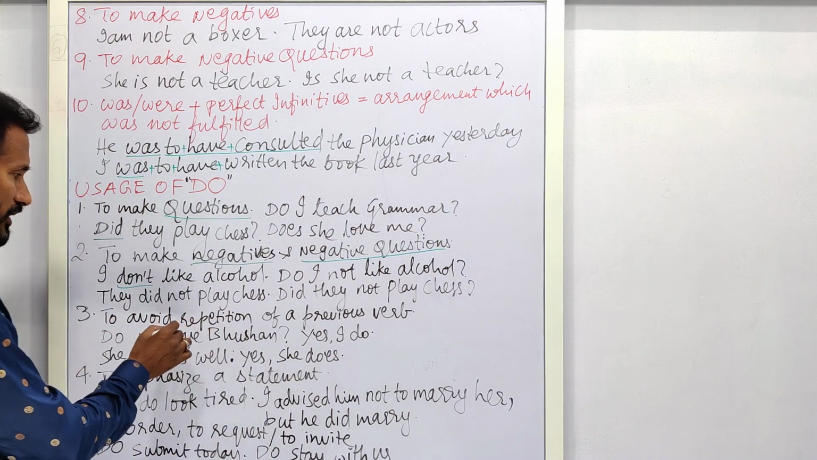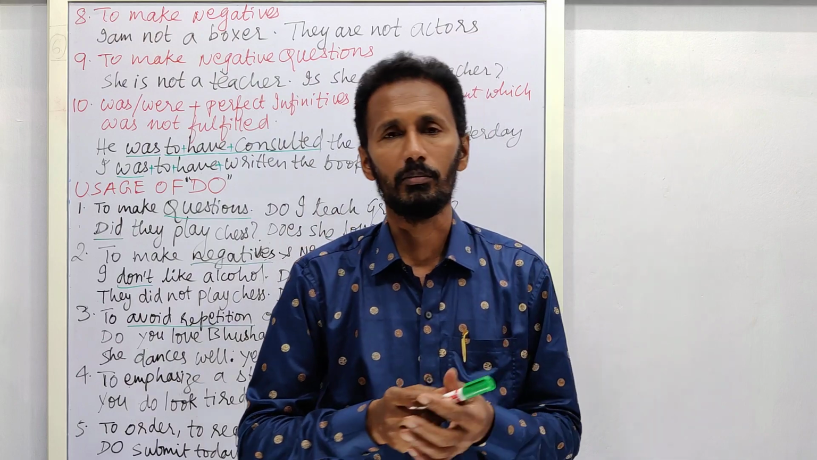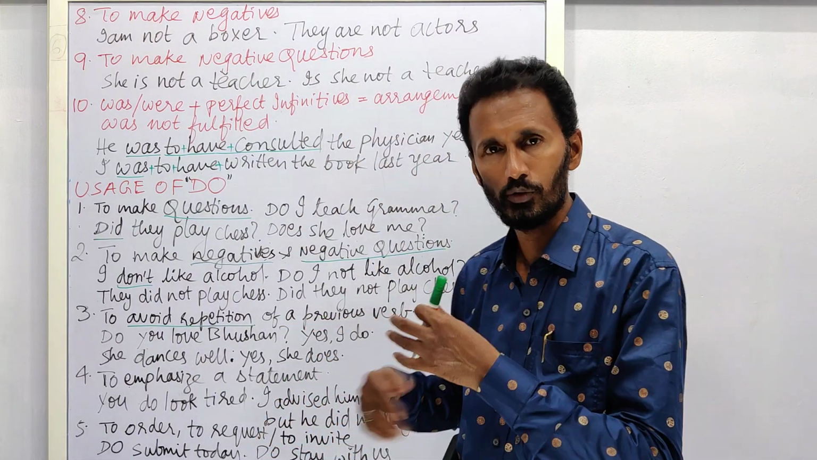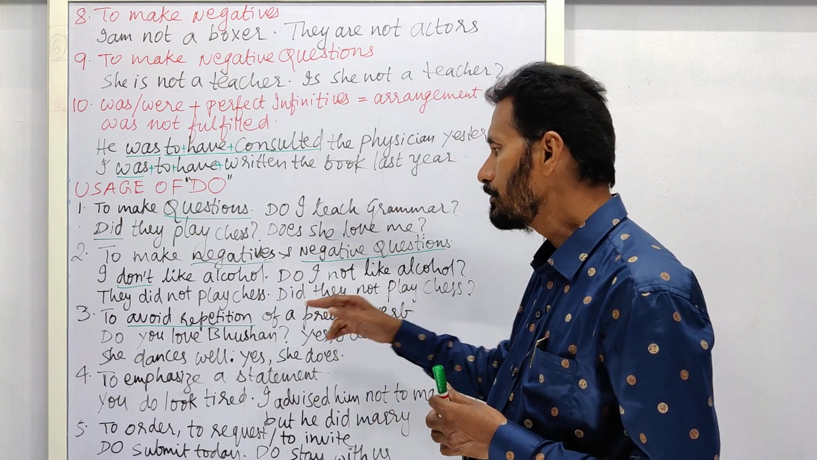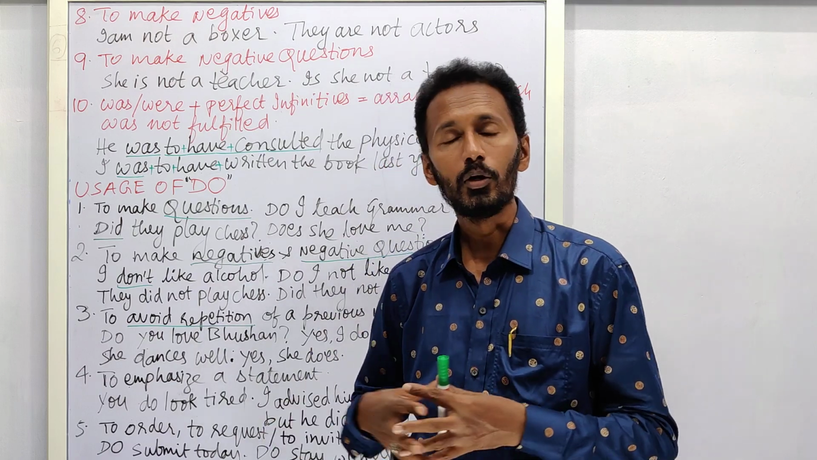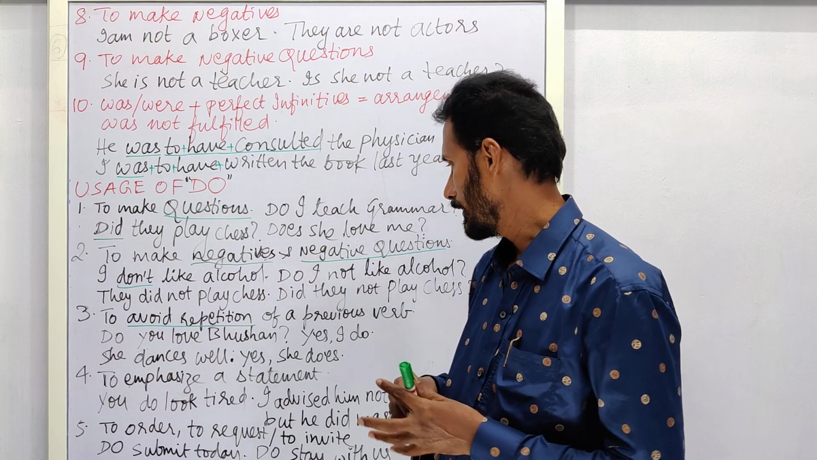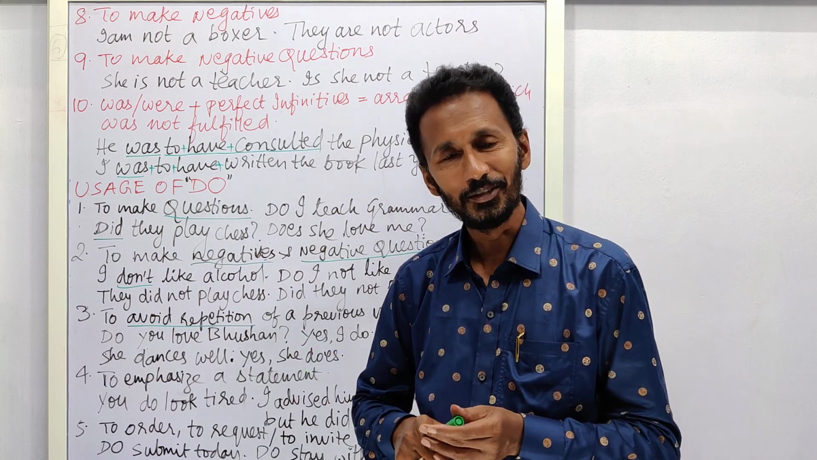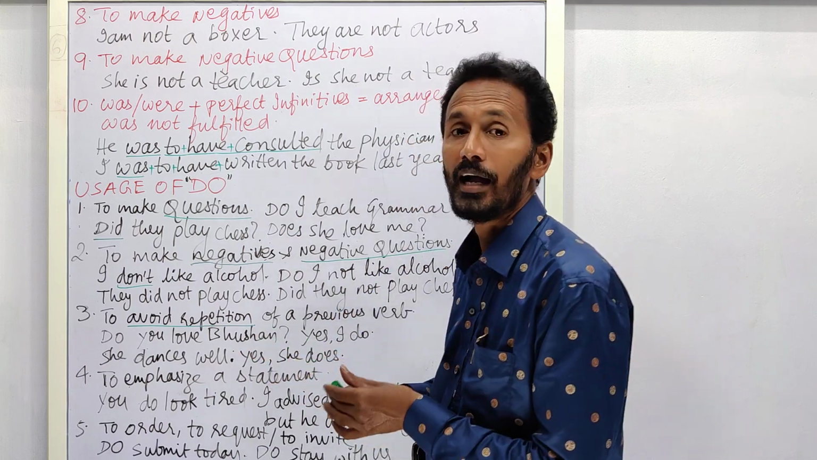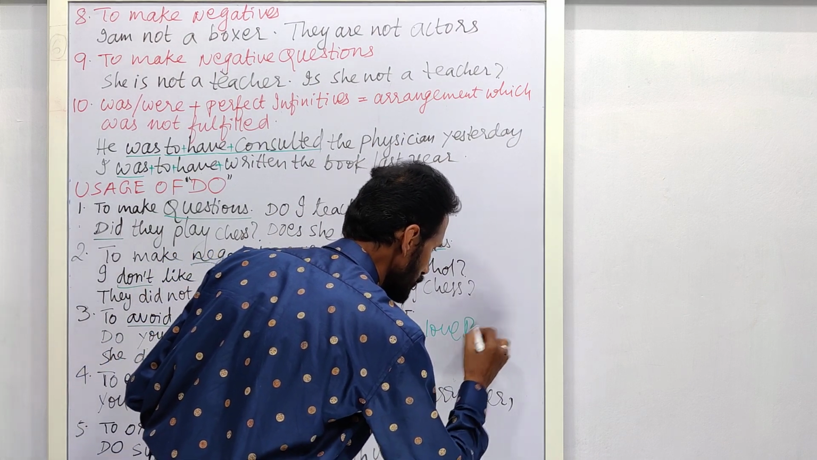Now coming to the next one. To avoid repetition of a main verb or an ordinary verb, to avoid repetition of a previous verb that is used in the sentence, you can use this do. For example, somebody asked Rakul Preet Singh or Shruti Hassan, do you love Bhushan? Then she says, yes, I do. The actual full form of that sentence is, yes, I love Bhushan.